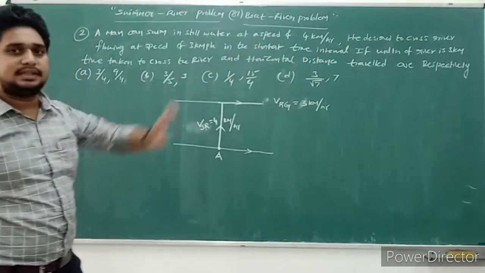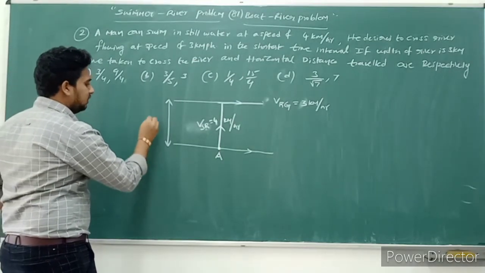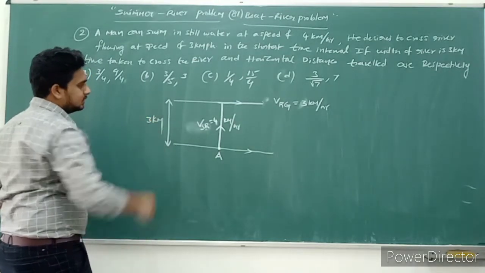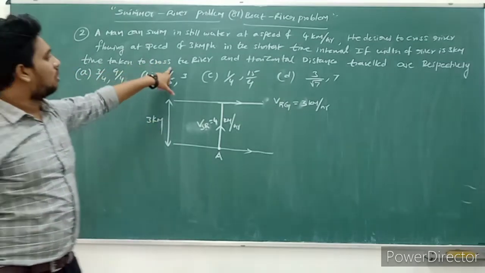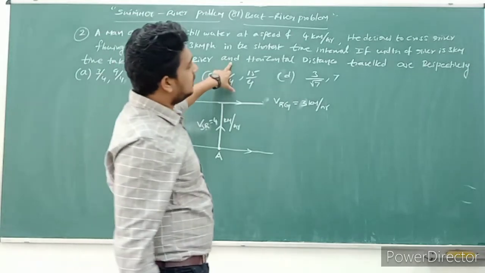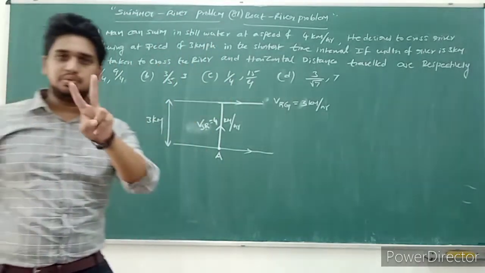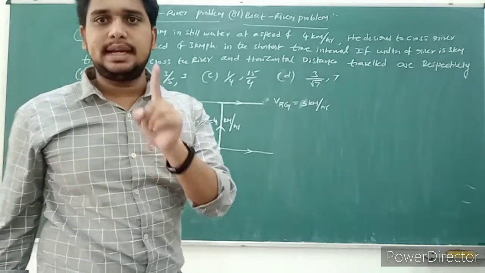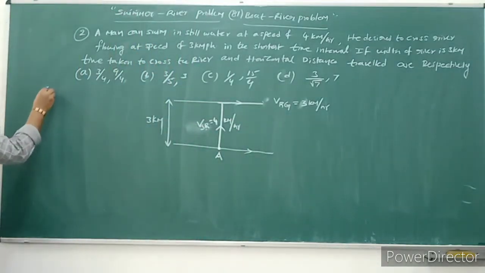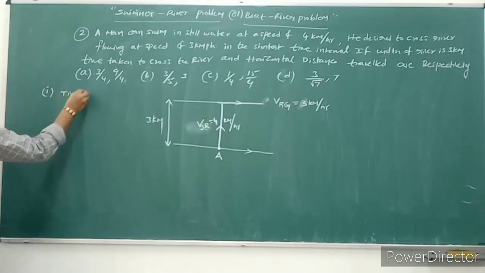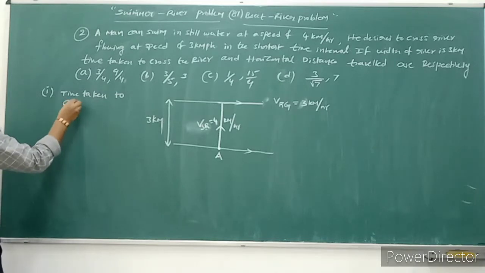The width of the river is 3 kilometers. This is the width of the river. We need to find the time taken to cross the river and the horizontal distance traveled. So we need to find two things. First question: the time taken to cross the river.